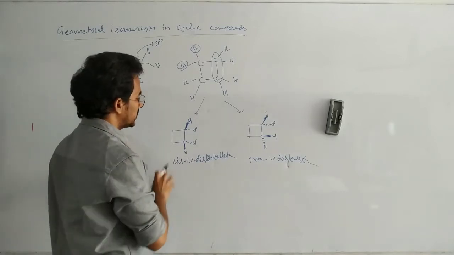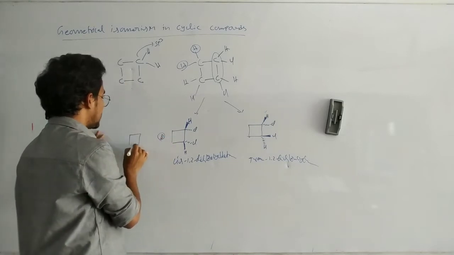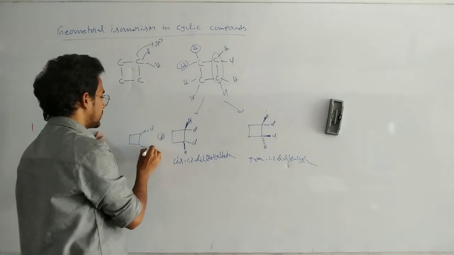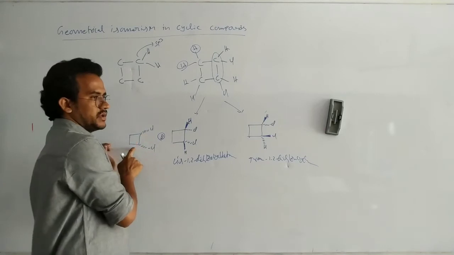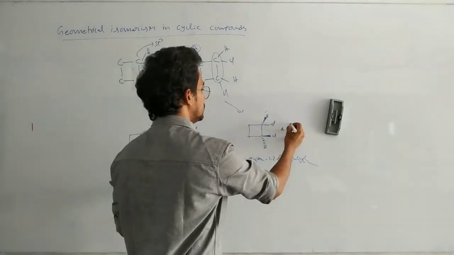Now this compound can be represented like this also. Here just write the groups other than hydrogen. It is also the cis isomer. It means the hydrogen is above the plane, here the hydrogen is above the plane. Here we can write like this also.